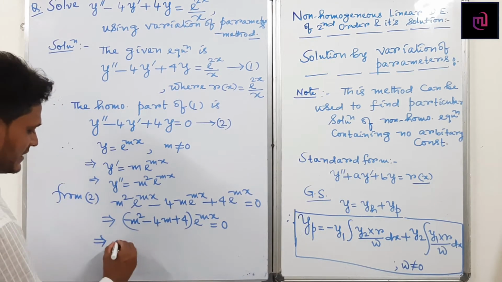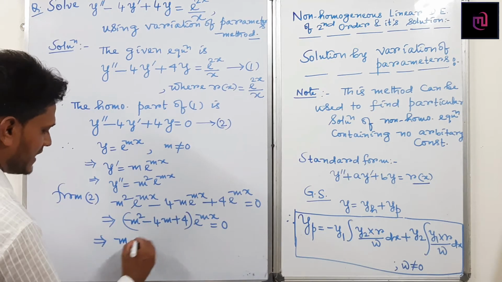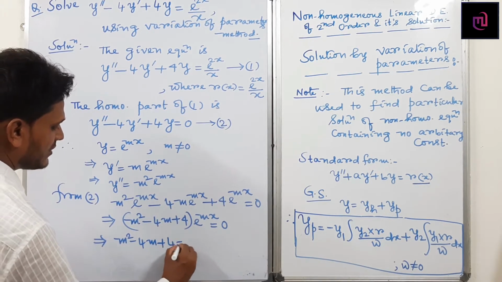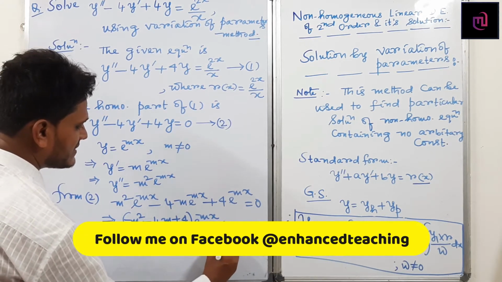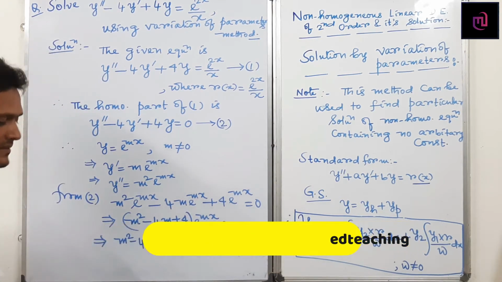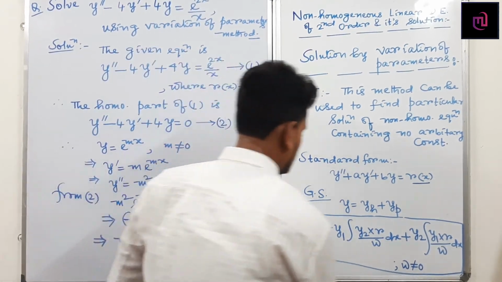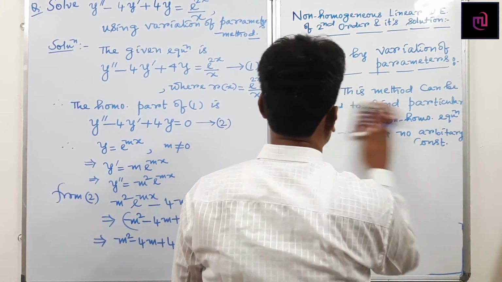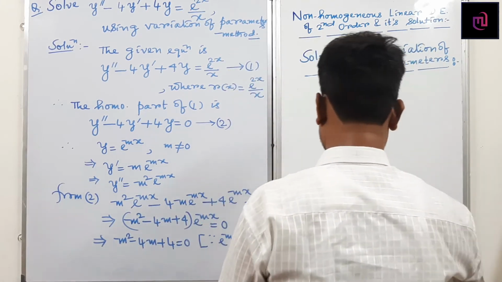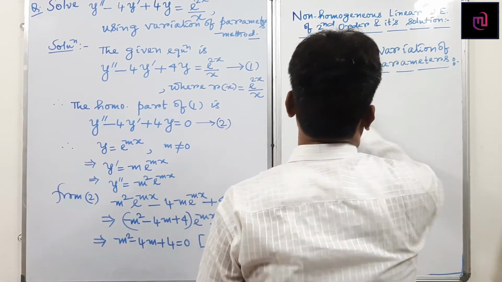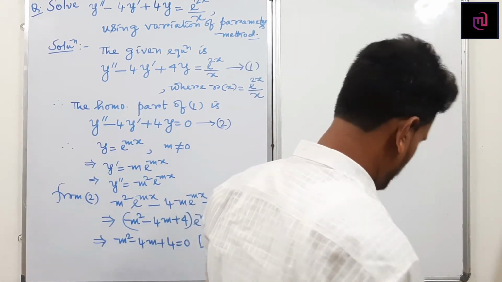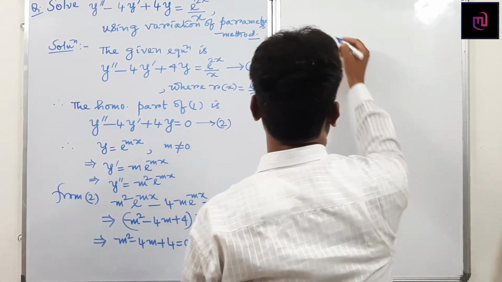It becomes m square minus 4m plus 4 equals to 0, since e to the power mx not equals to 0. Can I write this line? m square minus 4m plus 4 equals to 0.